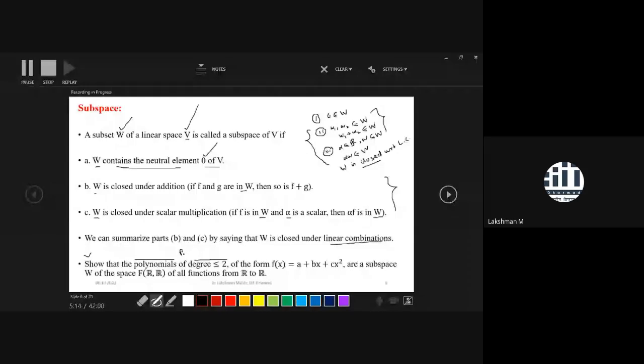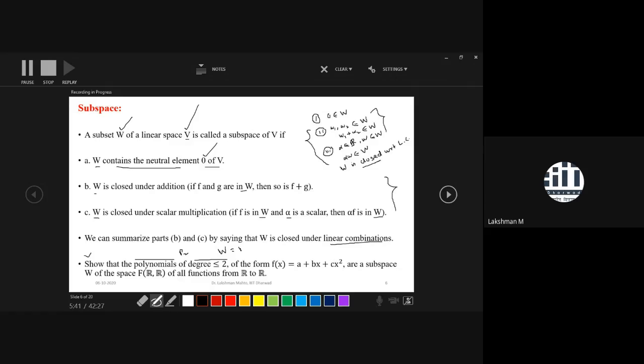So here W is polynomial. What is a polynomial? You can say that it is a function from R to R. The domain of a polynomial always happens to be what? The complete real numbers. That's why a polynomial is a function from R to R, and the range happens to be a subset of R. That's why we are saying that a polynomial belongs to the function space. So here W is your P2.